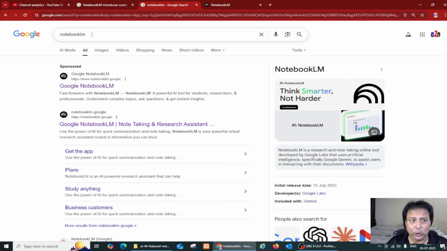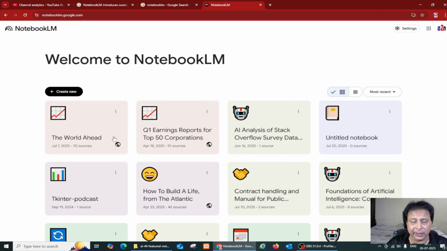Here I searched for NotebookLM, and here's the first link. I clicked this and landed here. This is my homepage in NotebookLM, and you can see I have logged in already. All my notebooks are appearing here. Now let's go to one, and note that there is no featured notebook link available. This is probably rolling out, and maybe in a week's time I will get a link here. But this is already available in the USA. The featured notebook is already released, and in some countries it is visible. Here the link for the featured notebook will come.